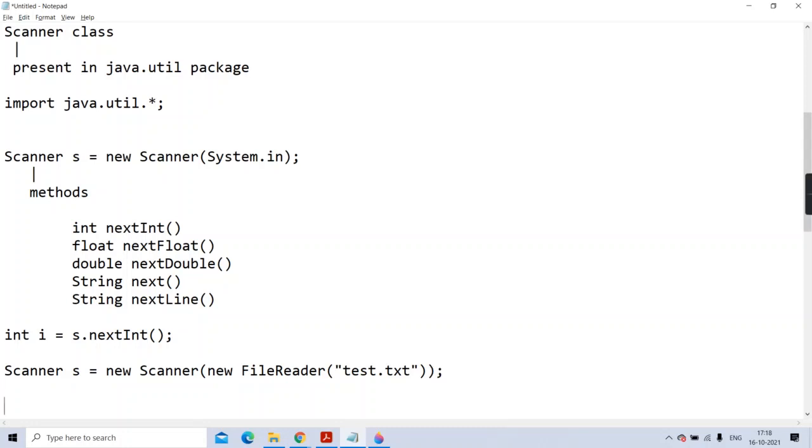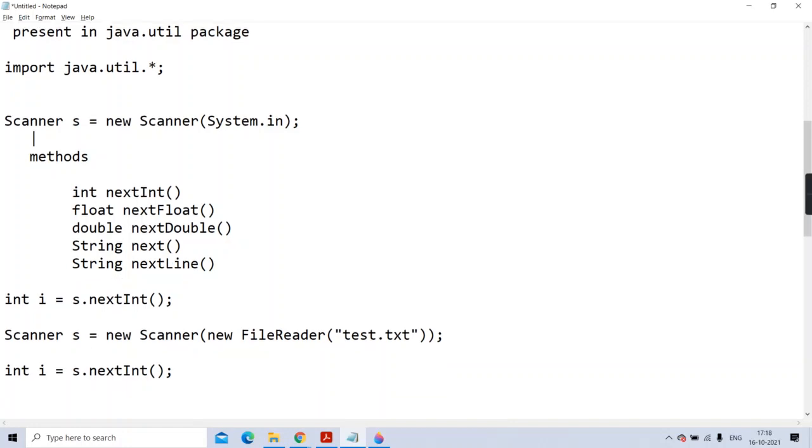Now after this, suppose you want to read an integer from that file, the method is not going to change. Still the method will remain the same. What I'm trying to prove is clear to you. Here also the method name is nextInt only, but it is reading an integer from the keyboard. And here also the method name is nextInt only, but it is reading an integer from the file.